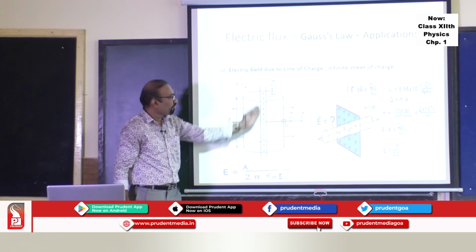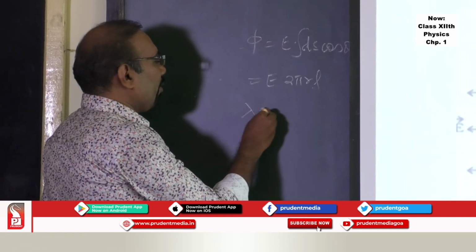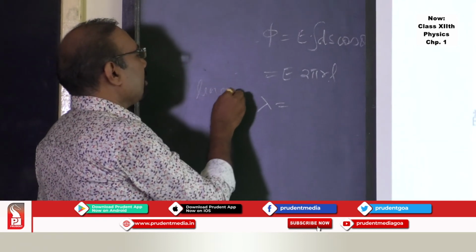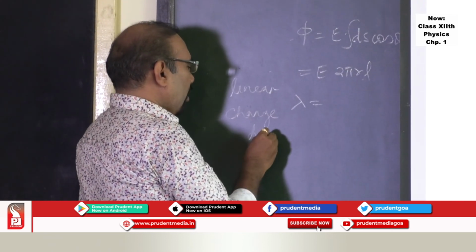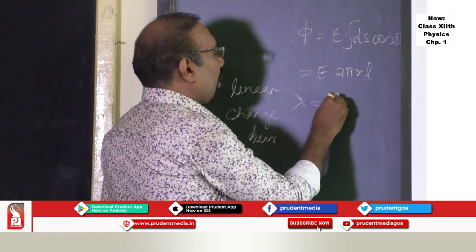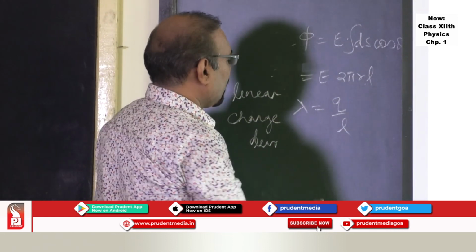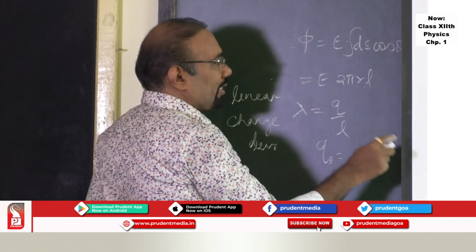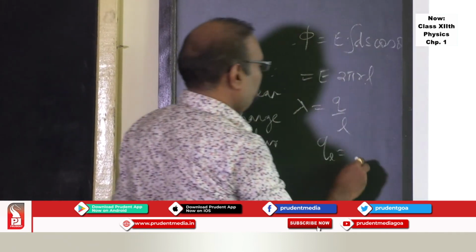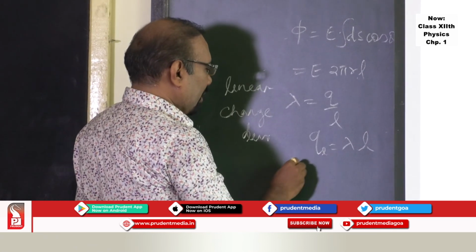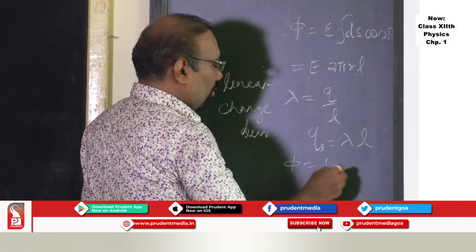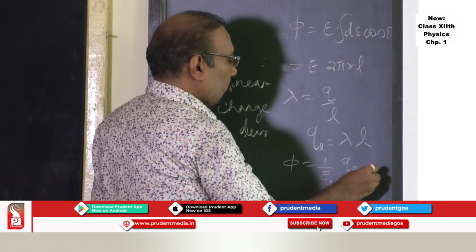Since this is a line of charge, it will have linear charge density. This charge upon length is called linear charge density. So the charge enclosed in this particular length of the wire, we can take as lambda L. And if you use Gauss's theorem, what is that? Flux is equal to 1 upon epsilon 0 times the charge enclosed.